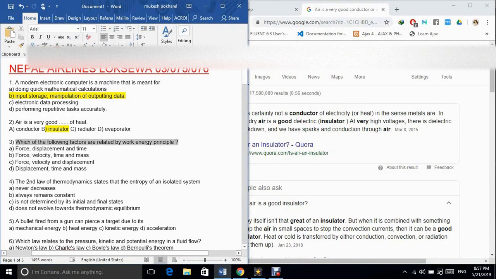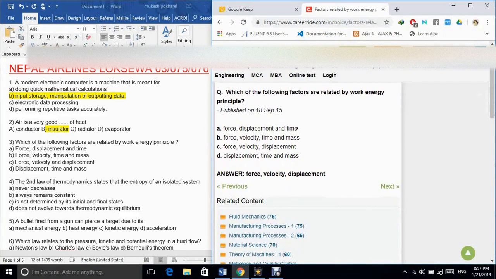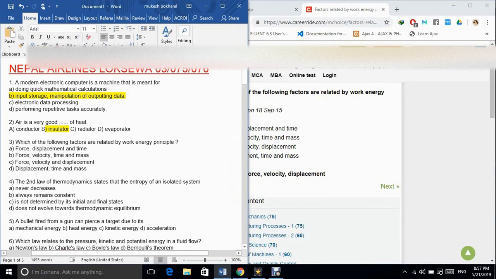3. Which of the following factors are related by the work-energy principle? A. Force, displacement and time. B. Force, velocity, time and mass. C. Force, velocity and displacement. D. Displacement, time and mass. The correct answer is option C.